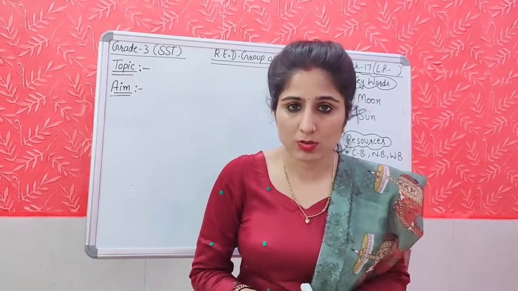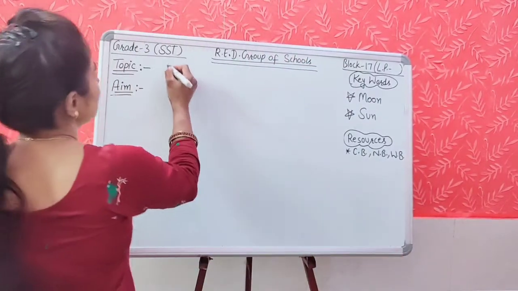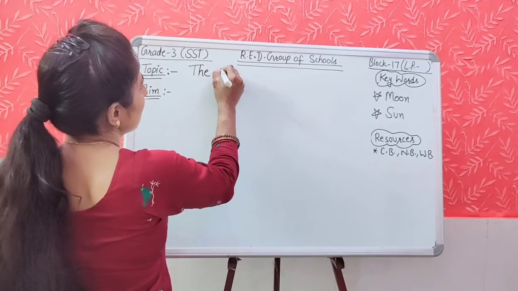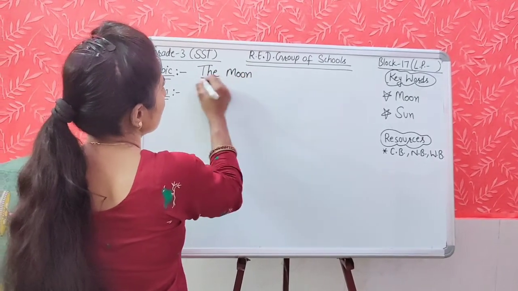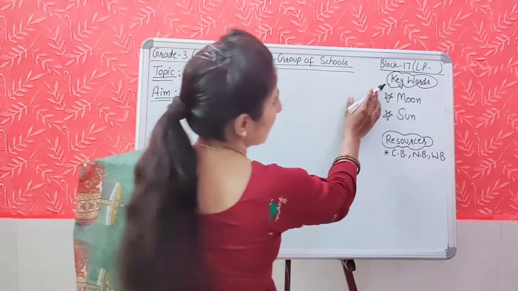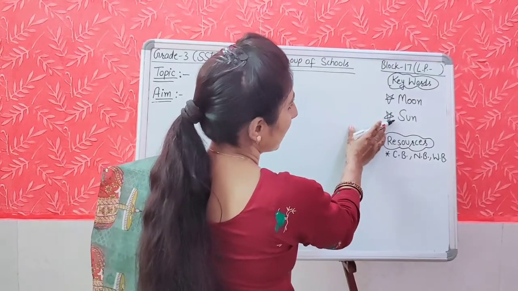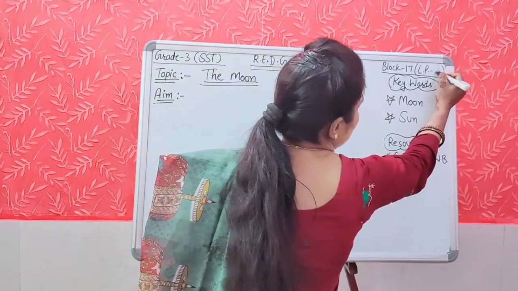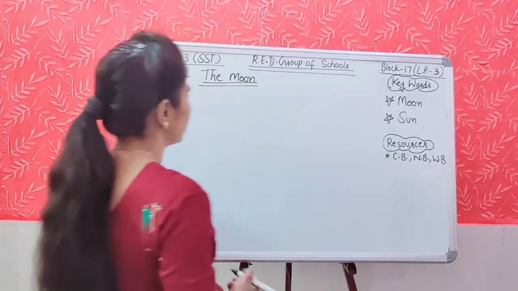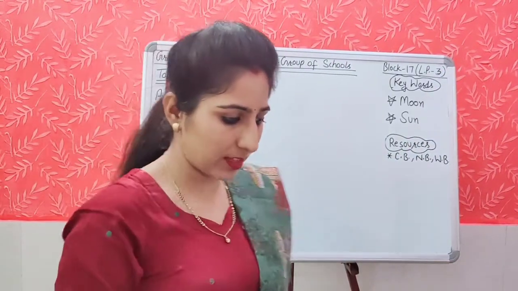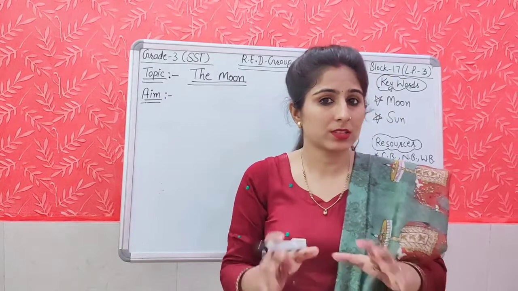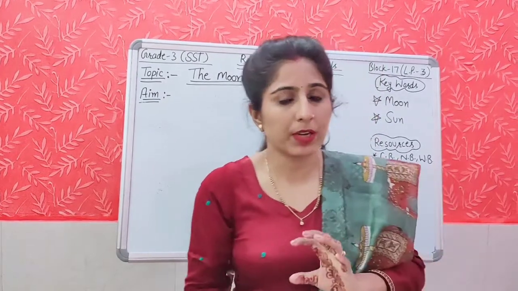So what is our today's topic, students? Our today's topic is the moon. And keywords for today's class: moon and sun. And it is the third lesson plan of block number 17. And what is our today's aim? Today we will compare the sun with the moon.